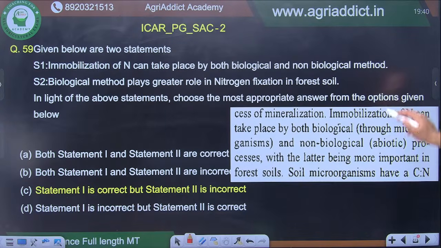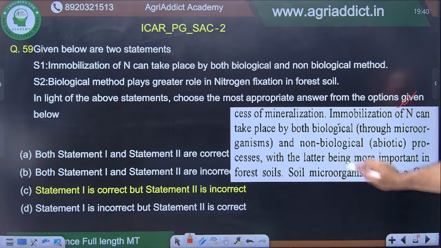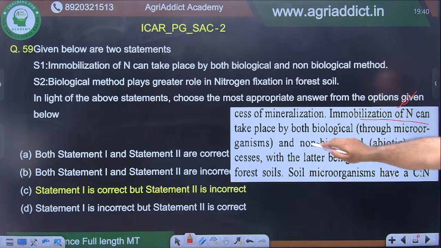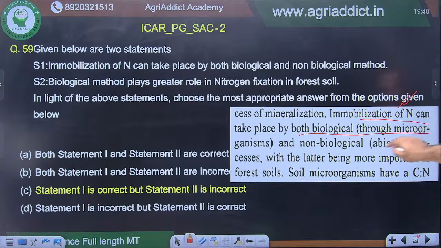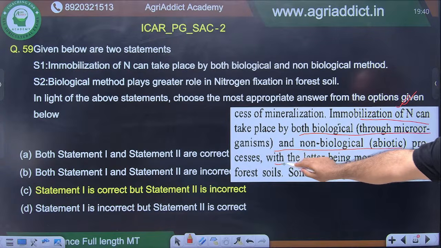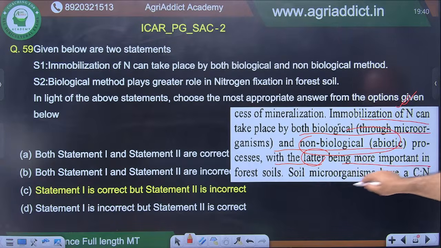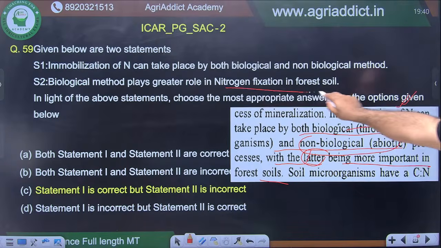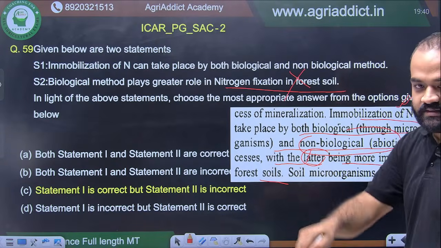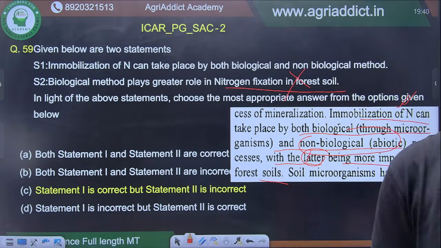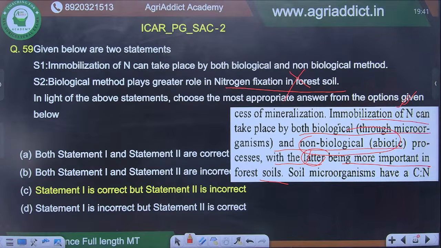This has been taken from ICCS directly. These are the statements of old ICCS. Immobilization of N can take place by both biological, through microorganisms, and non-biological abiotic processes. With the latter, the non-biological, being more important in forest soils. So this biological method plays greater role in nitrogen fixation in forest soils is wrong. All right, option will be C.